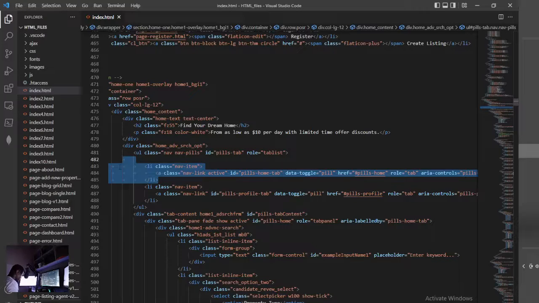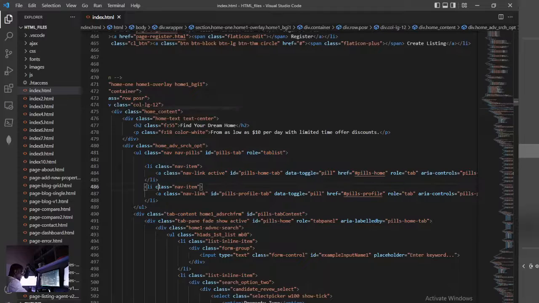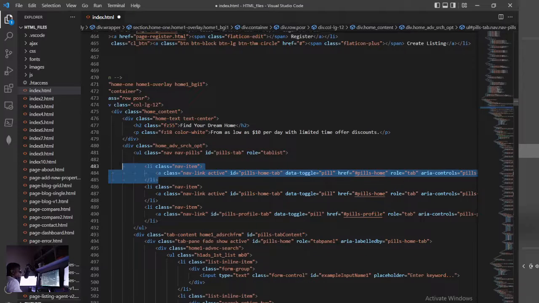No. Control Shift Up. No. How am I forgetting this? I think it's Alt Shift Up. Yes, Alt Shift Up, not Control. So when you hold Alt, which is alternate Alt, then Shift and Up, it will duplicate whatever you want up.